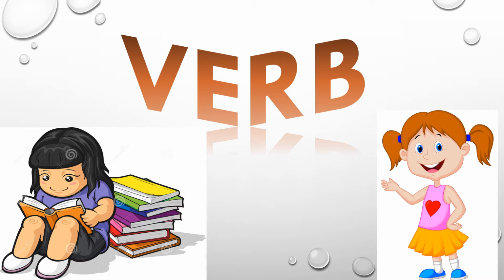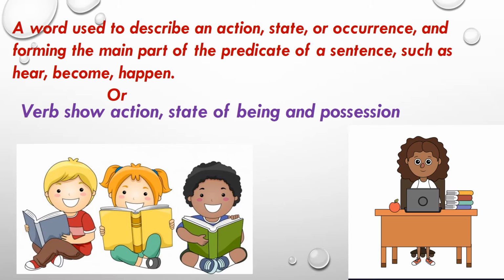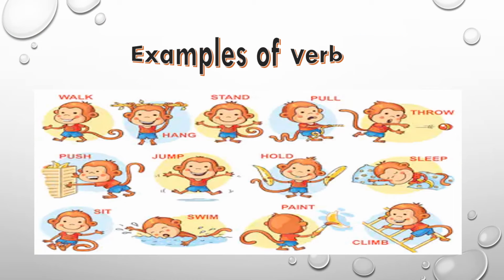Today we will start a chapter, verb, from your grammar textbook. So what is a verb? A verb is a word used to describe an action, state or occurrence, and forming the main part of the predicate of a sentence, such as hear, become, happen. Or we can say that verbs show action, state of being and position. Here are some examples of verbs like walk, hang, stand, pull, throw, push, jump, hold, etc.